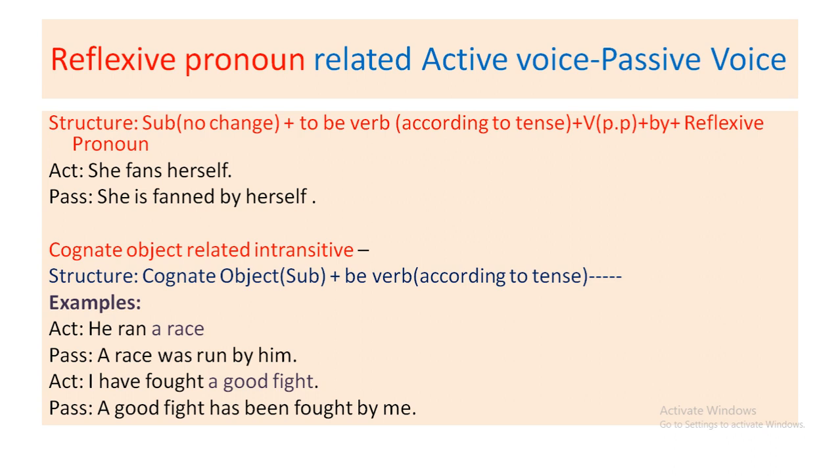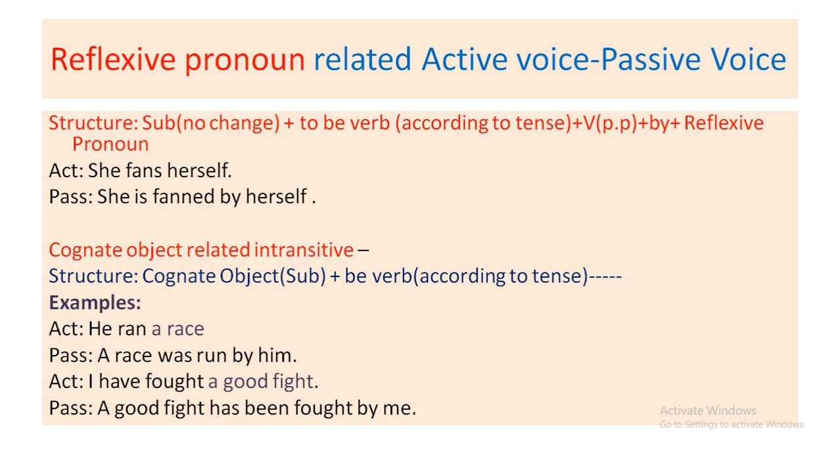As for example, she fans herself. She is subject, fans verb, and herself is reflexive pronoun. So subject she, no change. As it is present indefinite tense, so you have to add am, is, or are according to the subject. Now your passive: she is fanned by herself. No change of reflexive pronoun and no change of subject.